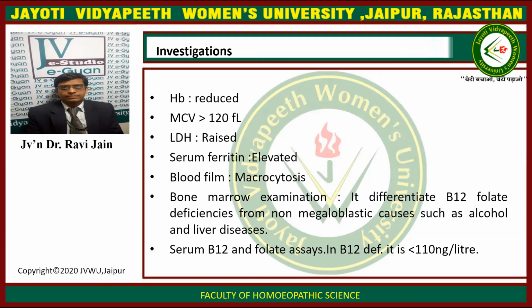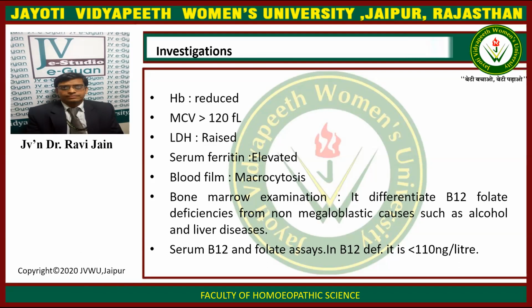The investigations that could be done in case of megaloblastic anemia include the hemoglobin level that is reduced, MCV greater than 120 femtoliter, lactate dehydrogenase raised, and serum ferritin elevated. In the blood film, macrocytosis is commonly seen.